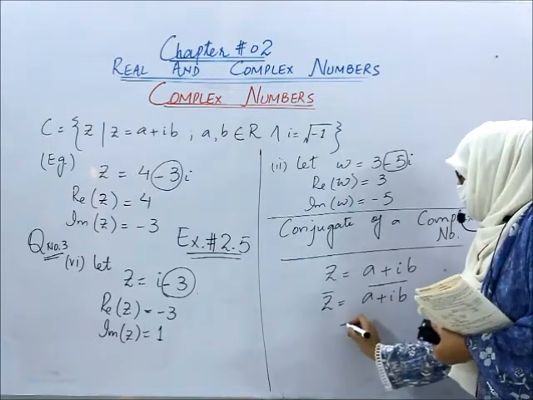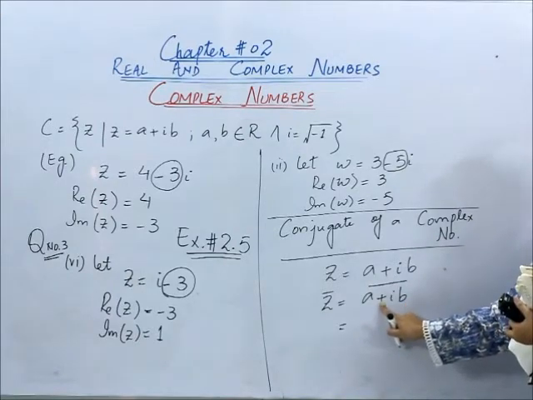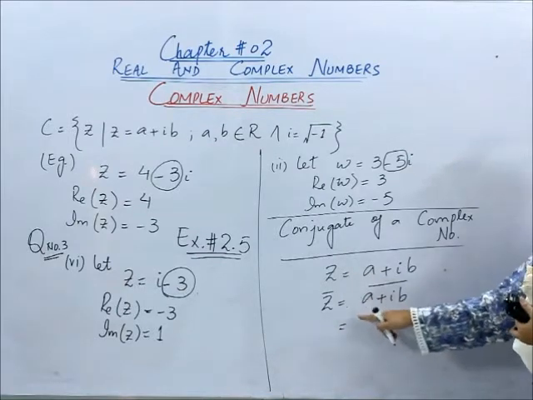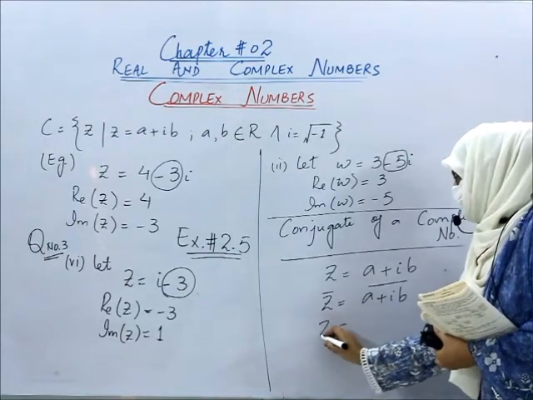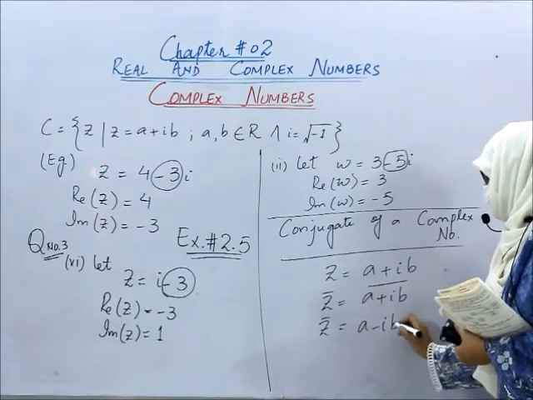Now what will the conjugate do? It will change the sign which is just before the imaginary part. It will not affect the real part of that number. So the conjugate of a plus iota b would be a minus iota b.